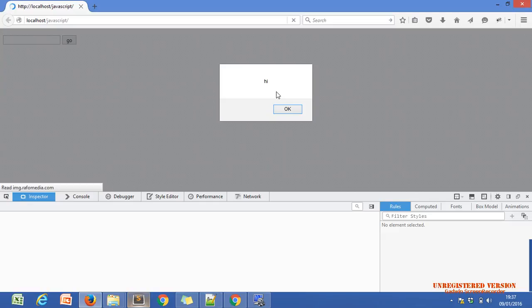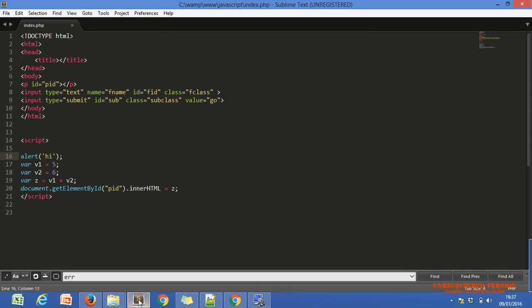Okay, Nazar, we use alert in the validations. Did you remember? We get that pop-up using this line of code, nothing else. This is the alert box. We can alert any message, and we can also alert the value of any variable.